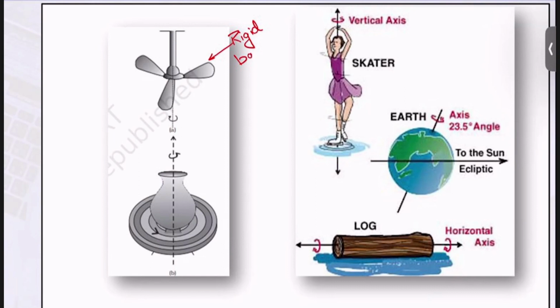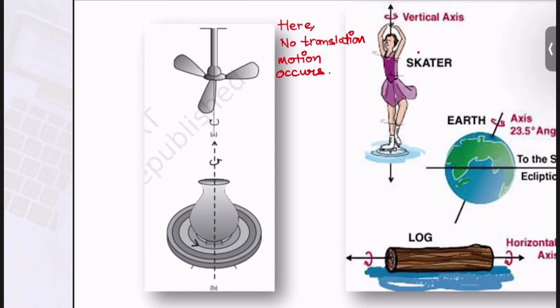So this is a rigid body. Let us constrain its motion so that it cannot have a translation motion. So you know the direction. What is the direction? Basically it is rotating like this, correct? Hence here no translation motion occurs, because we have constrained the rigid body. So this is the constraint being offered to the rigid body.